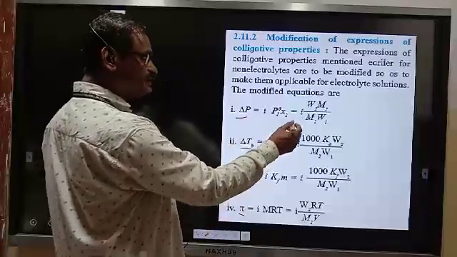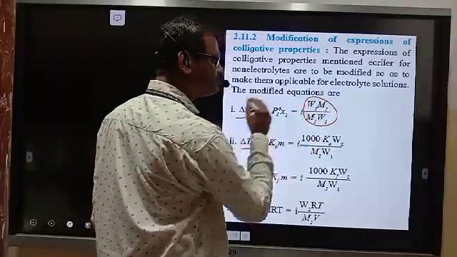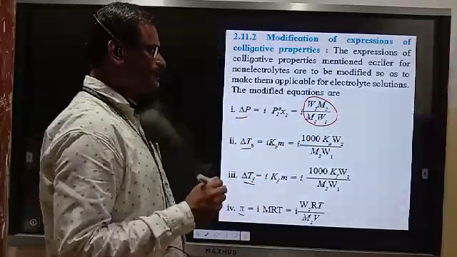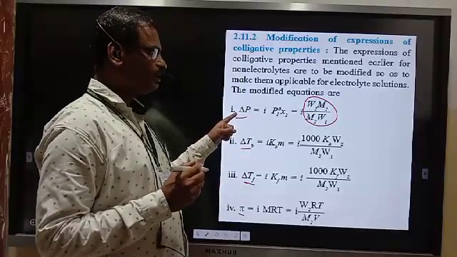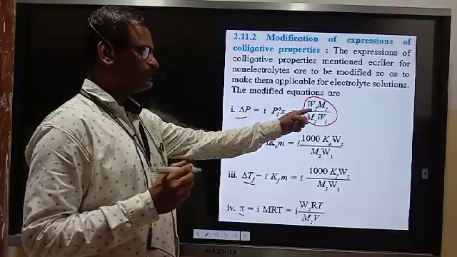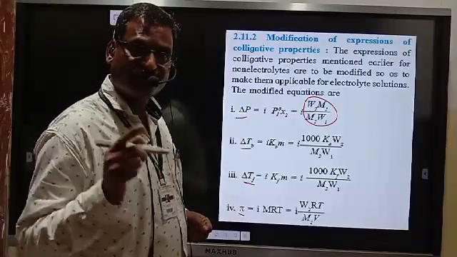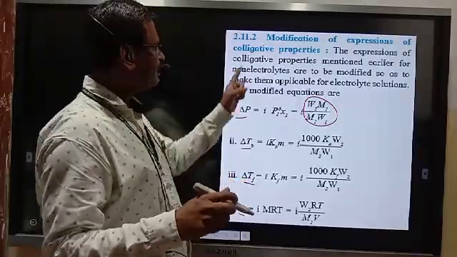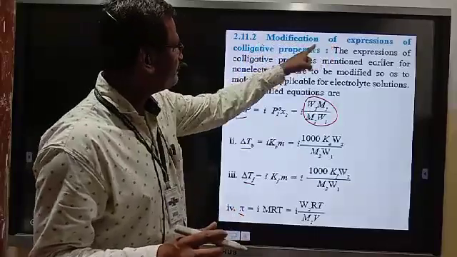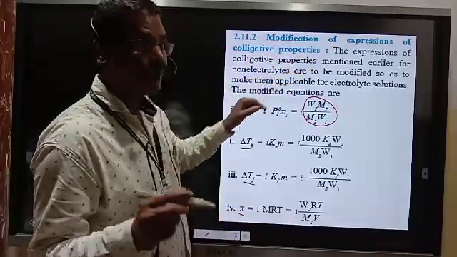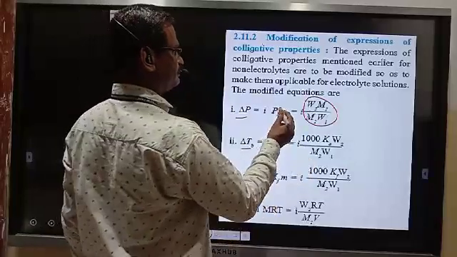We have studied these equations, for example the equation for relative lowering of vapor pressure, and those are expressions for non-electrolytes. Now we are studying modified expressions for colligative properties of electrolytes.